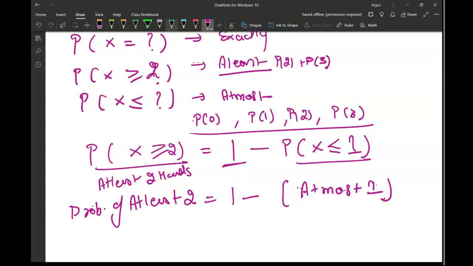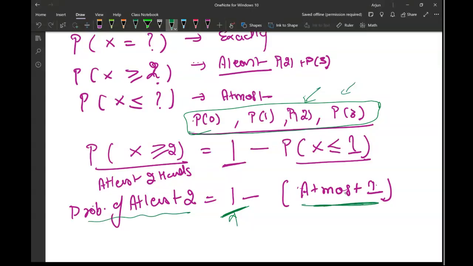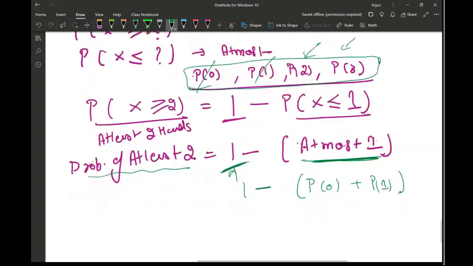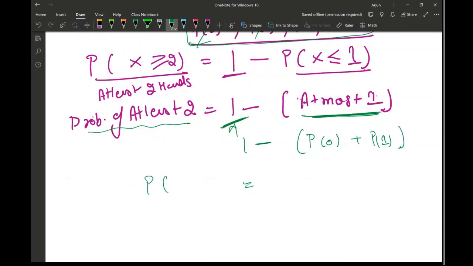And we can do it here also in my numbers. Probability of at least 2 means this and this. 1 means all 4 of them. Out of all 4 of them, you subtract probability of 0 and 1. At most 1 means 1 minus probability of 0 plus probability of 1. So that's how you're going to get the answer for probability of x greater than or equal to 2.